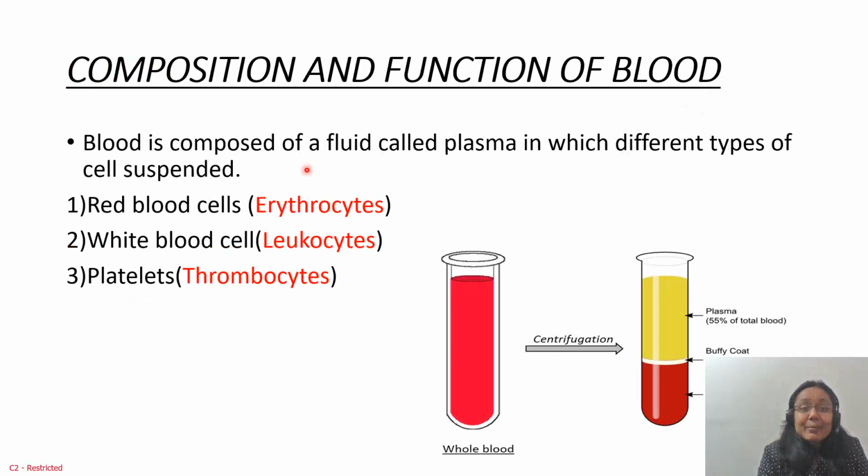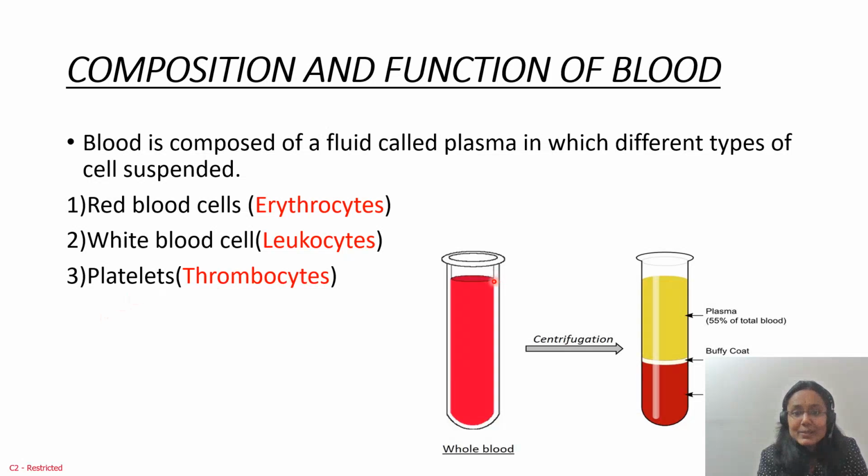Here, blood is composed of a fluid called plasma. What is it composed of? It is a fluid known as plasma, in which different types of cells are suspended. Okay, what are the cells? Just now I told you: RBCs, called erythrocytes, WBCs, called leukocytes, and the last one is platelets, that is